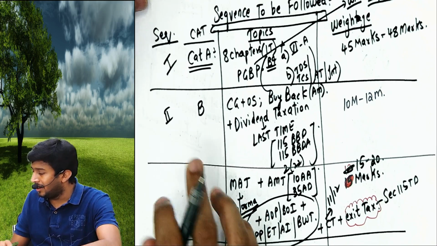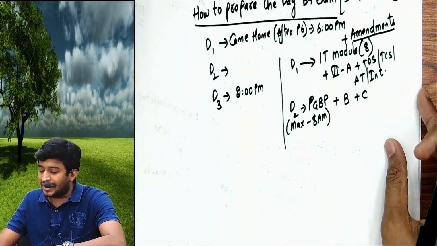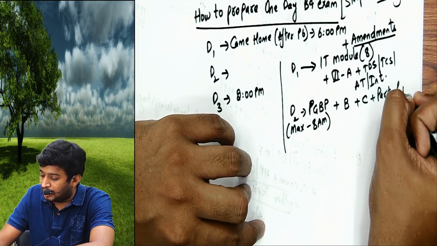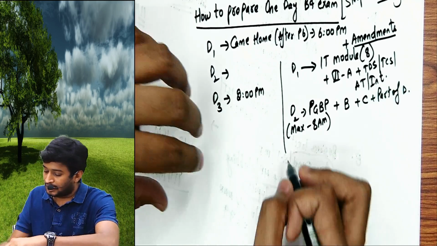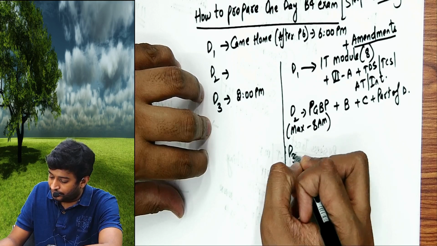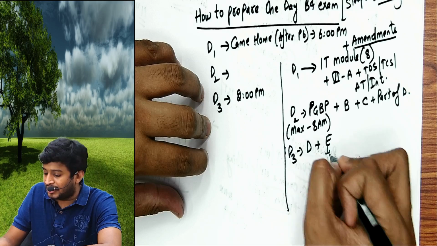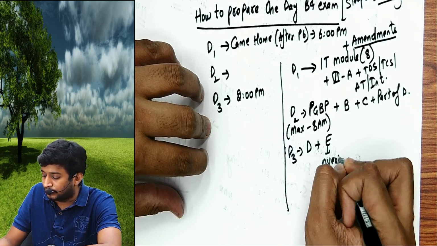These topics have to be completed, and part of D topics. Some part of D also should be completed. D3, part of D topics. E topics, just overview you do.